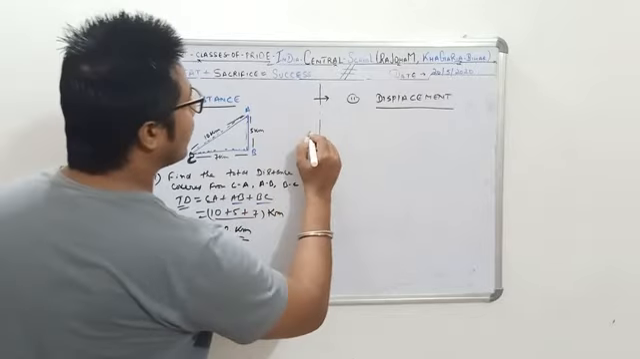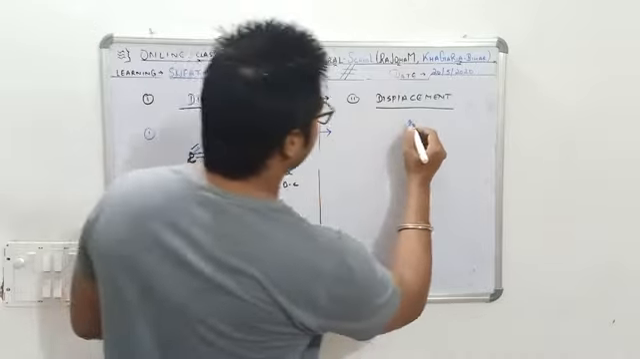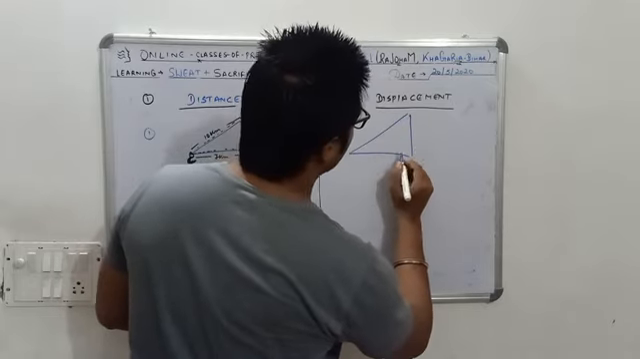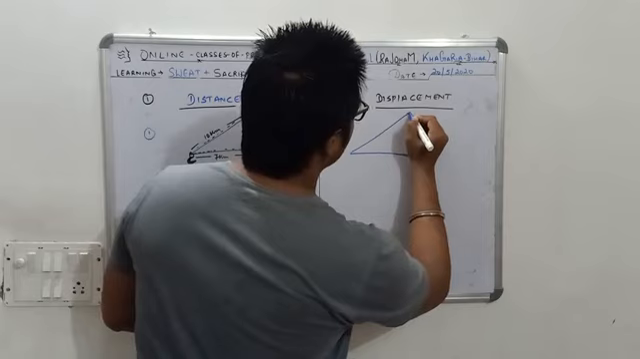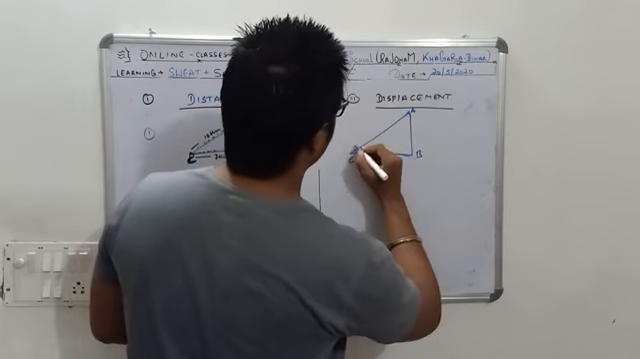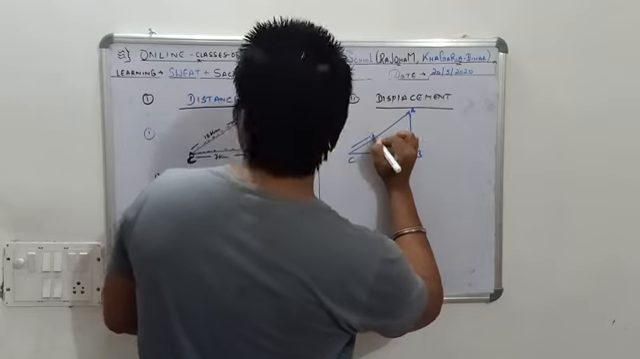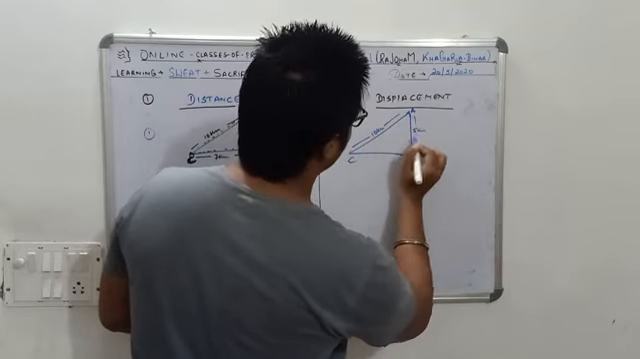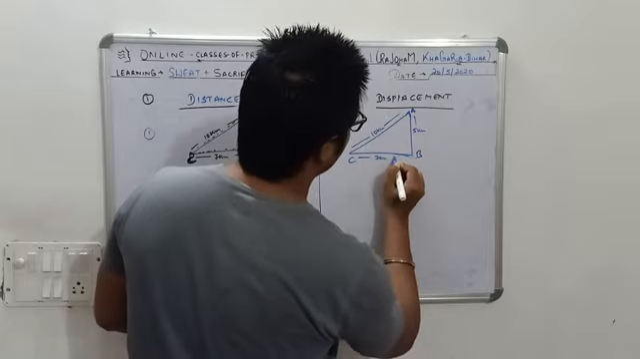Now the same thing I will take in displacement. This is say A, this is say B, this is say C. This is say 10 kilometers. This is again say 5 kilometers, and this is again say 7 kilometers.